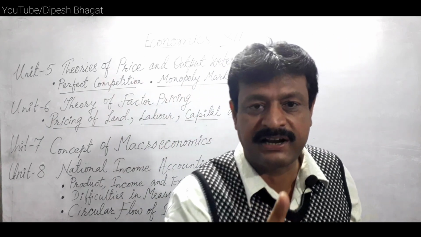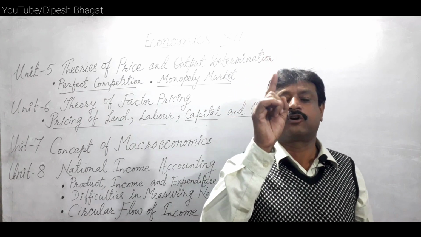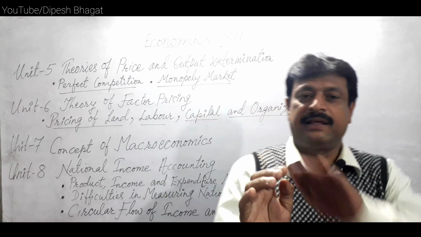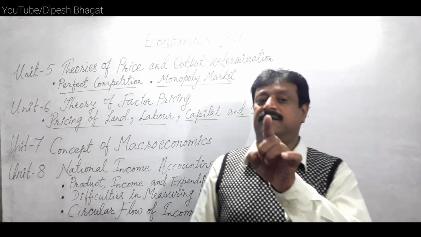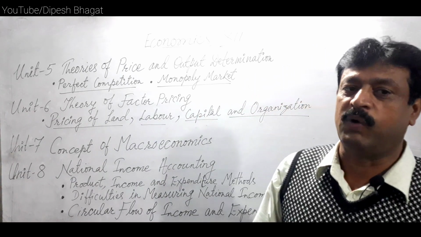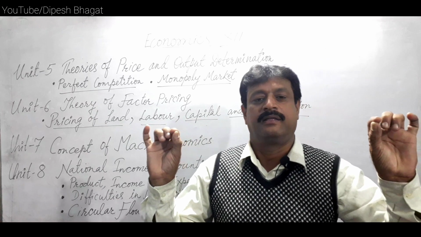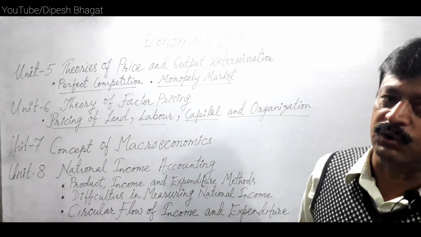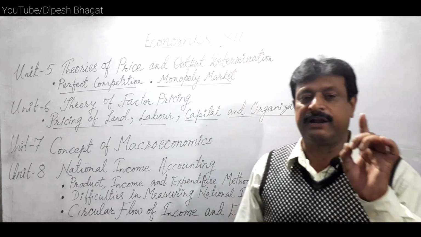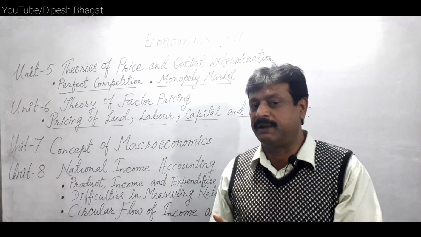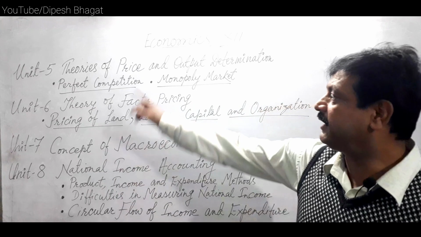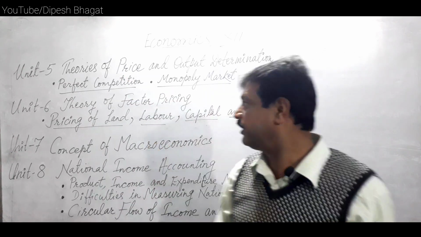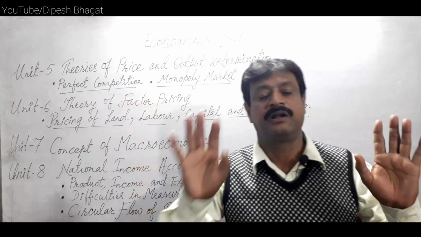If we extend the equilibrium point to the AR curve, we will derive the price, and if we extend a line to the y-axis from AR, this is the price for the product under the monopoly market. So under monopoly market, we use the MR and MC approach for pricing, and the demand and supply approach for price and output determination under perfect competition.